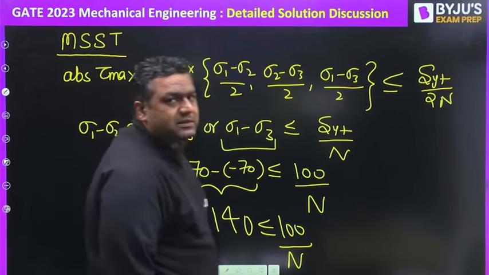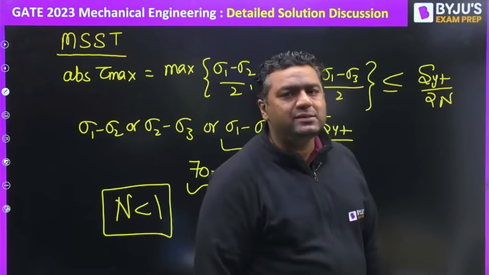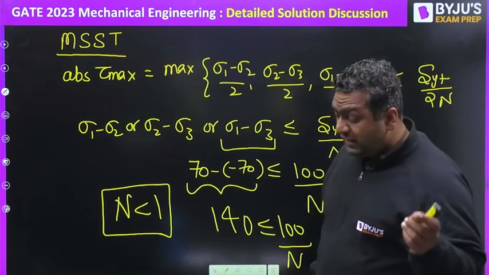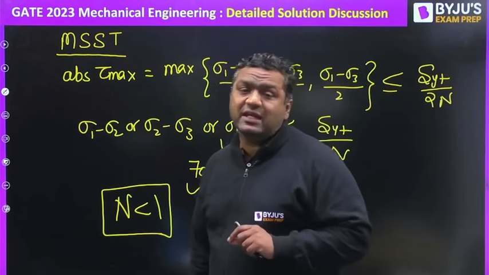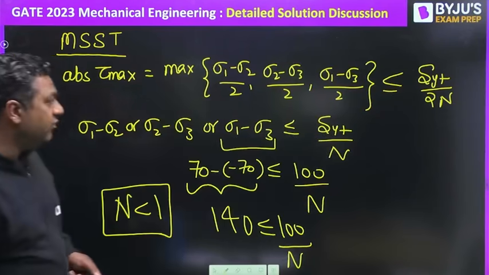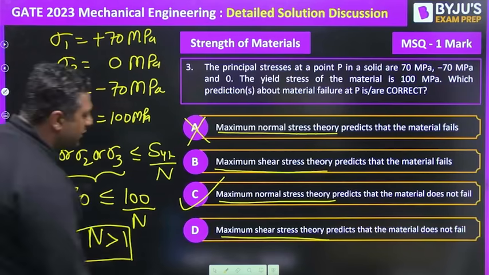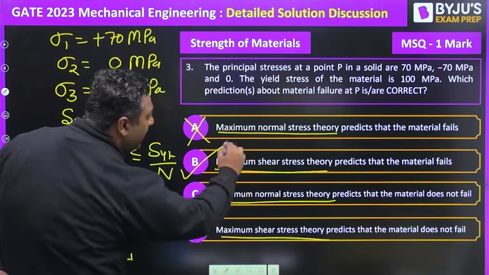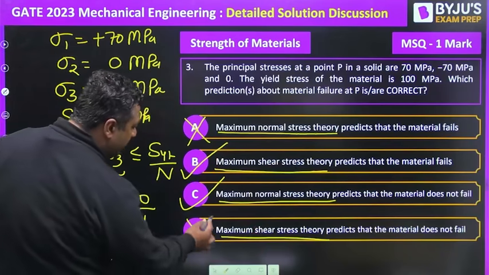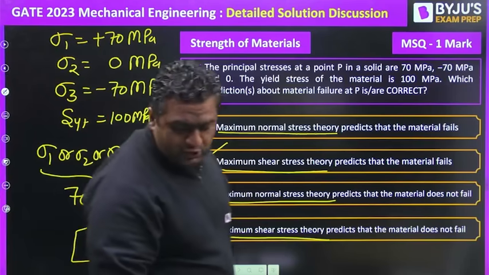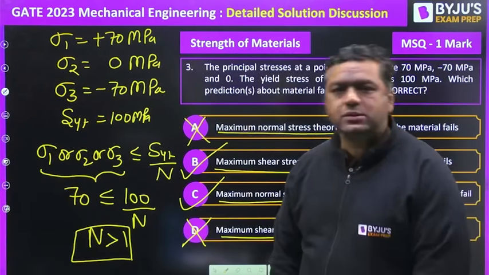If the factor of safety is less than 1, it means according to MSST the component will fail. The factor of safety is more than 1 for a safe design and less than 1 for a failed design. So the option that maximum shear stress theory predicts the material will fail is right, and the option saying not fail is wrong. So for question number 3, the answer will be B and C.